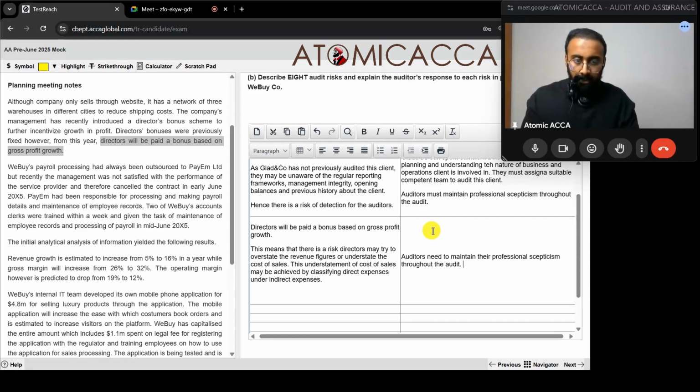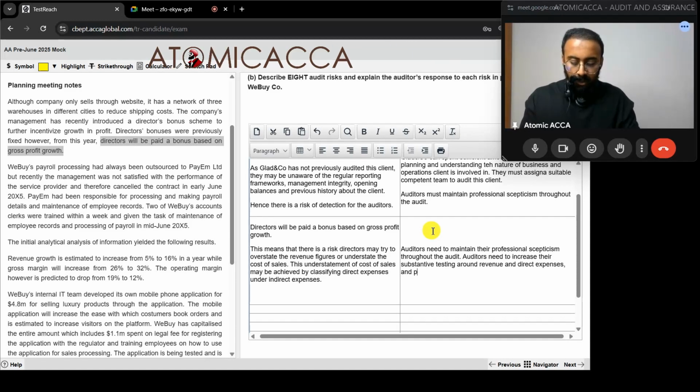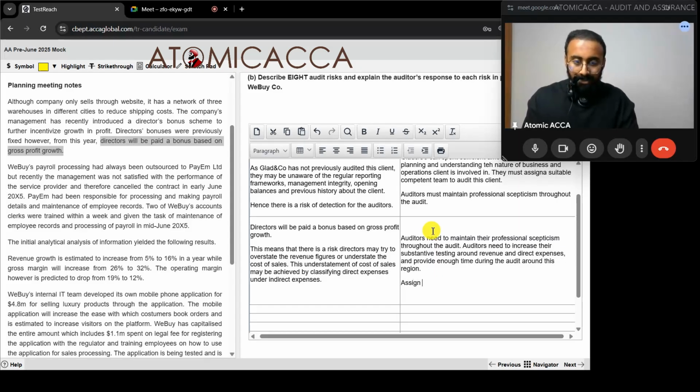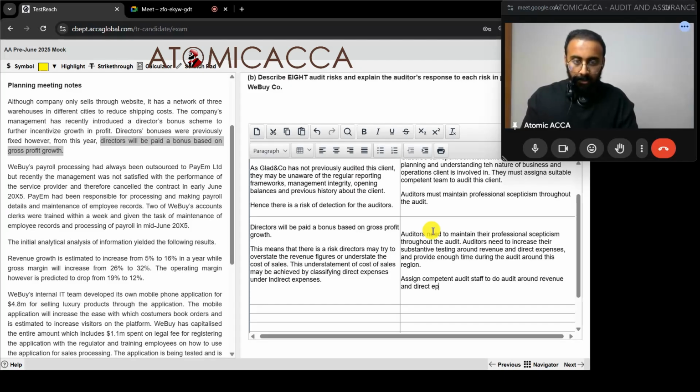Auditors need to increase their substantive testing around revenue and direct expenses and provide enough time during the audit around this region, and assign competent audit staff to do audit around revenue and direct expenses.